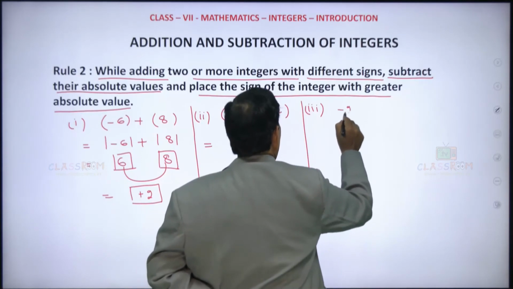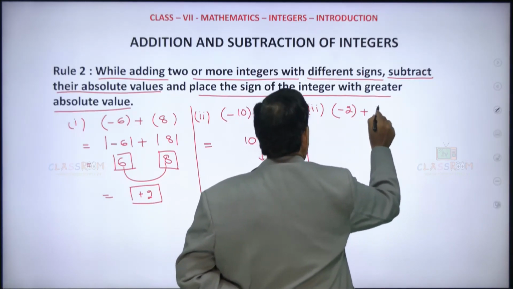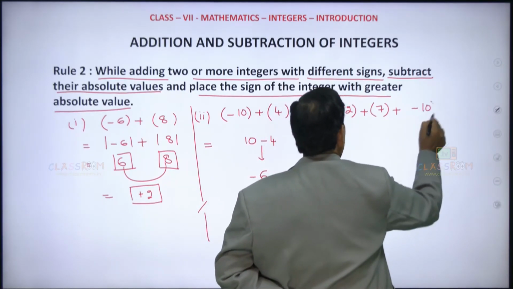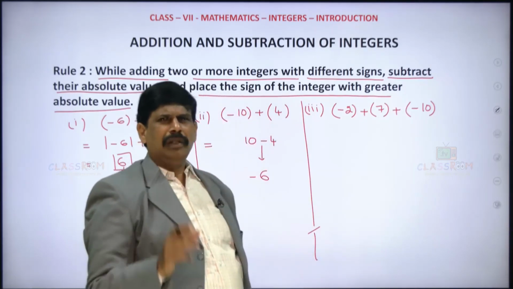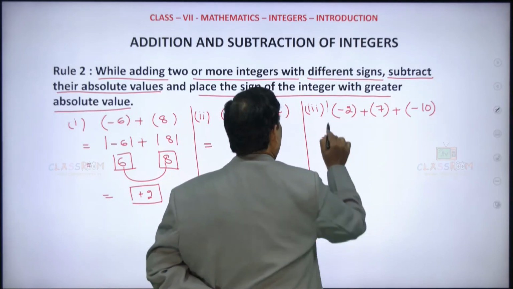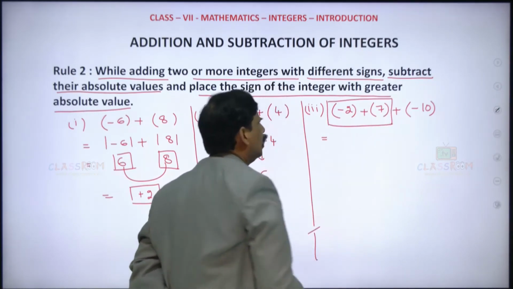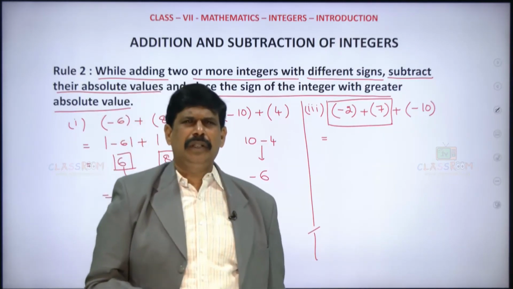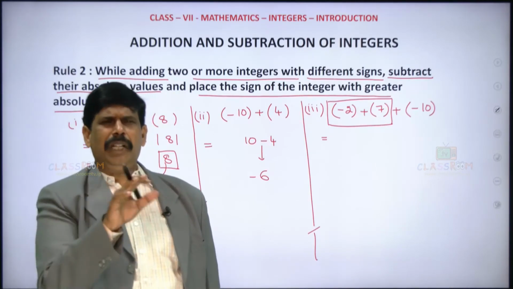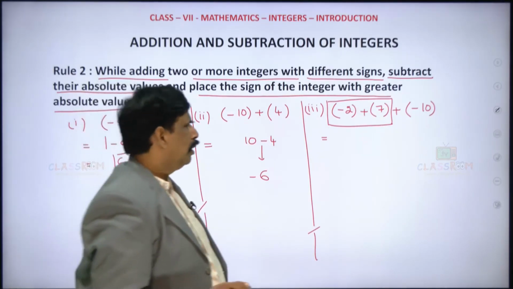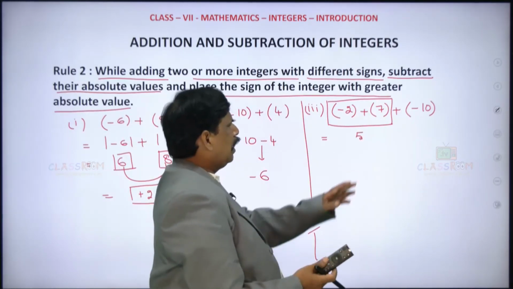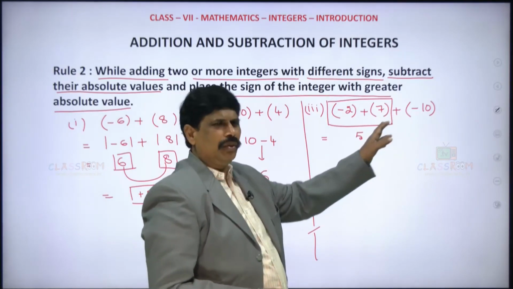Say suppose it is given minus 2 plus 7 minus 10, for example. The problem is like this. First take 2. Minus 2 plus 7. I am taking first these two. Ignore the sign. Forget the sign. 2 is the least, 7 is the highest. Subtract the least from the highest. 7 minus 2 is how much here? 5. Is the highest positive or negative? It's positive. So the answer is plus 5.